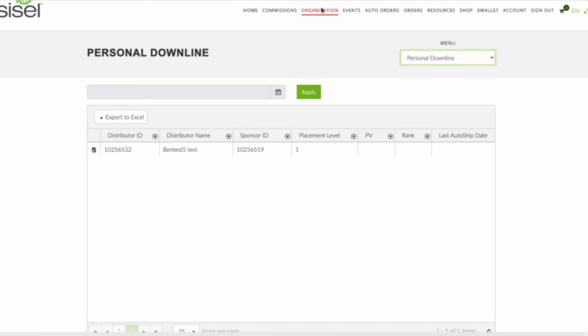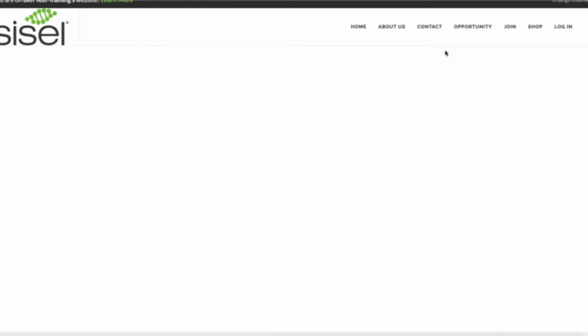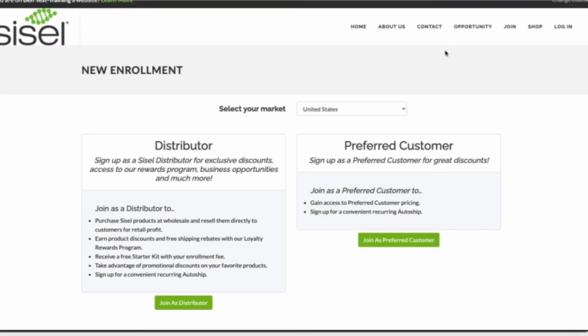Now, when you click on Organization, it will default to this personal downline report. However, I want to show you something in the menu dropdown first. If you click on the dropdown, the first option you'll see at the top is Enroll New. Now, all this is another way of accessing your replicated site, which we went over in the second video of the series. If you go this route and then click on Enroll New, it will literally take you to your replicated site straight to the start of an enrollment flow.